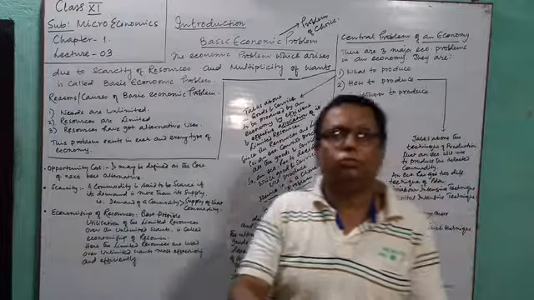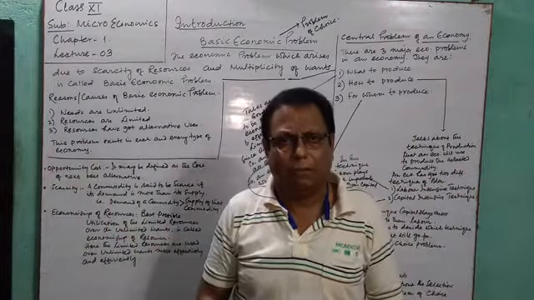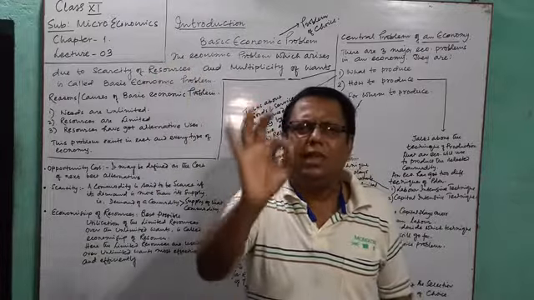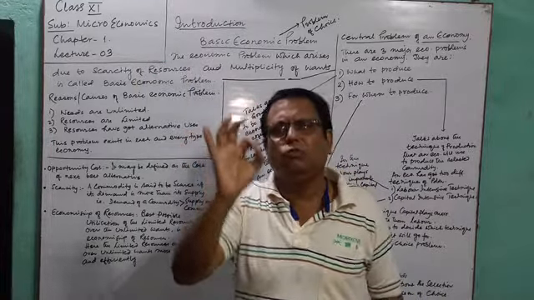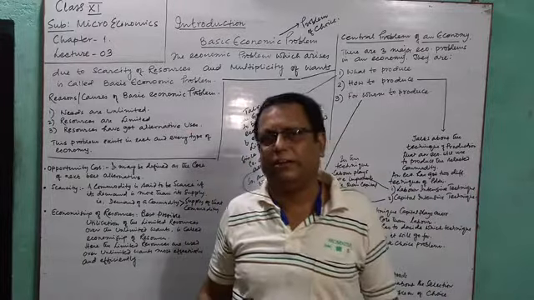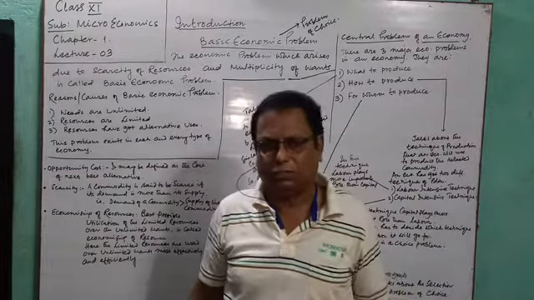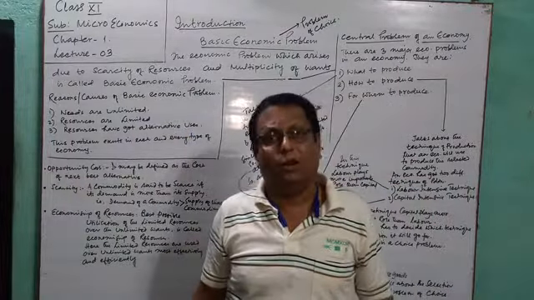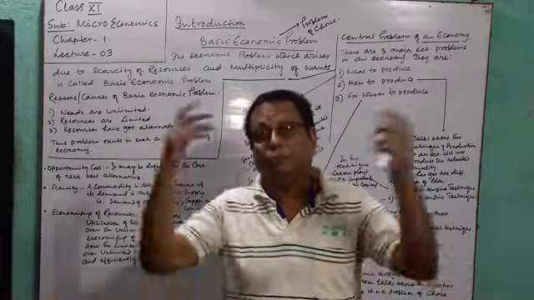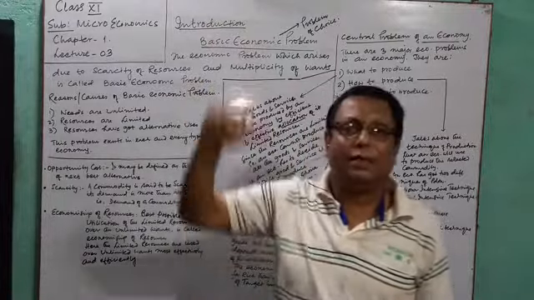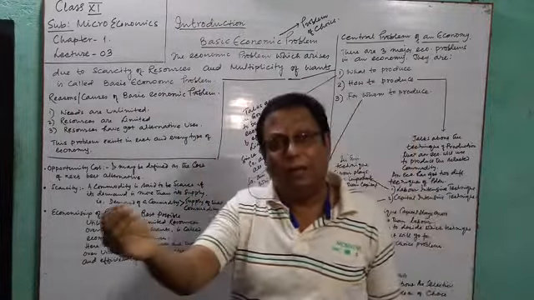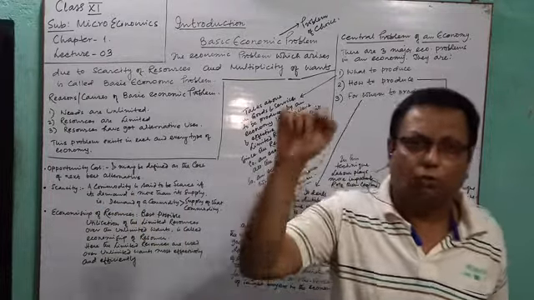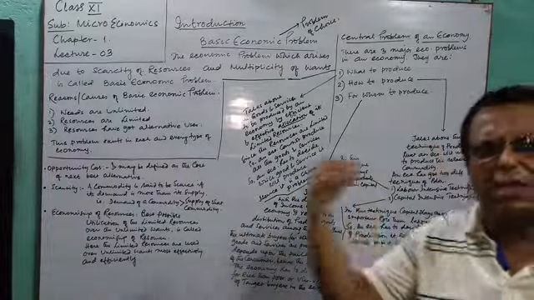Suppose you have produced a very expensive car in the economy, and you found that the price of that car is so high that only a few persons, only 2% of the population, have purchased that very particular car that you manufactured. In that case, you didn't find any customer at all, but you have taken a lot of trouble to produce that very expensive car. So when there is no buyer at all, that means the total money that you spent in production of your car is simply a mere waste.